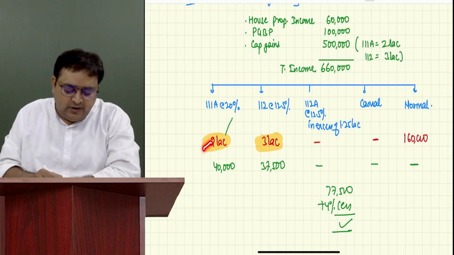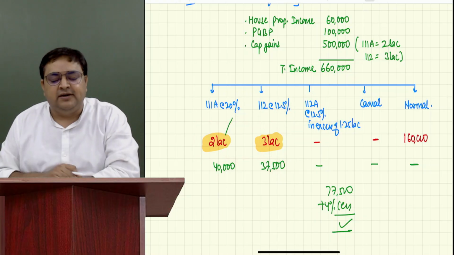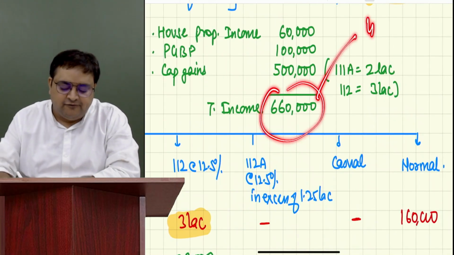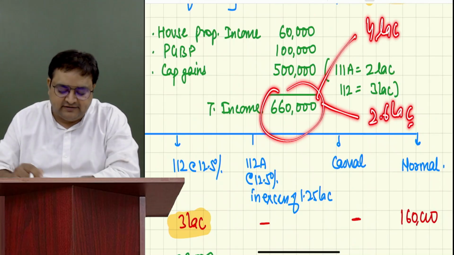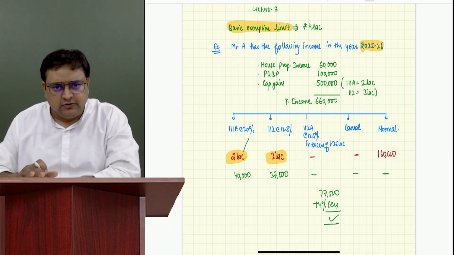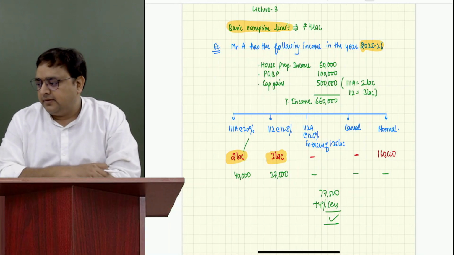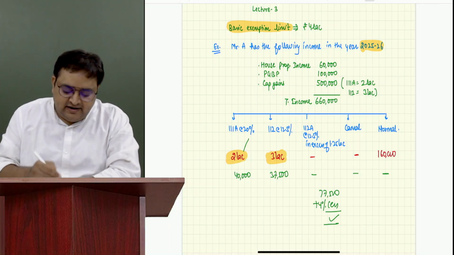Because you said 2 lakh at 20%, 40,000, 3 lakh this amount. It means that you have made 5 lakh rupees taxable. But he's saying, no, sir, actually give me 4 lakh basic exemption and only make 2.6 lakh taxable. Please tell me, is he wrong or is what he is saying correct?